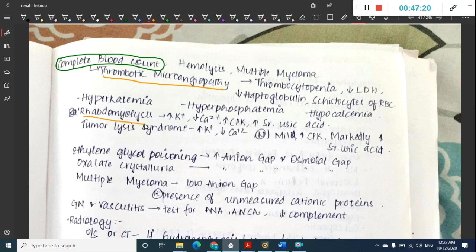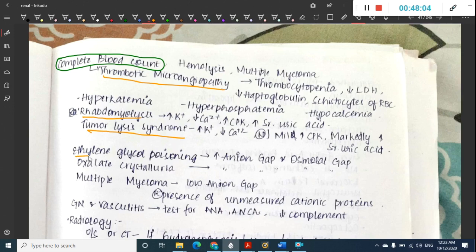Then in rhabdomyolysis, there is increased potassium, decreased calcium, increased creatine phosphokinase, and increased serum uric acid. In tumor lysis syndrome, because of the breakdown of the tumor, there is increased serum uric acid. There is increased potassium, because intracellular potassium is more. When the cell breaks, the potassium from the cell enters the blood, and thus causes increased potassium. In tumor lysis syndrome there is decreased calcium also, and since it is not much related to muscle, there is normal or mild increase in creatine phosphokinase.